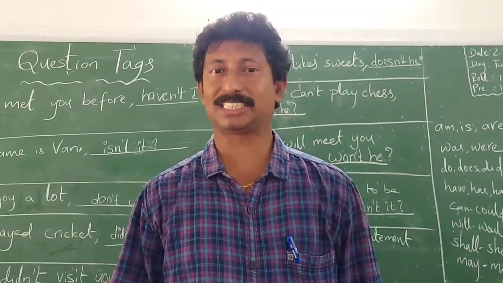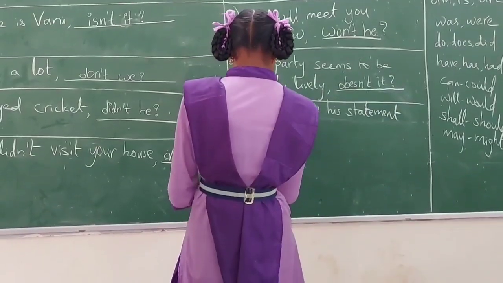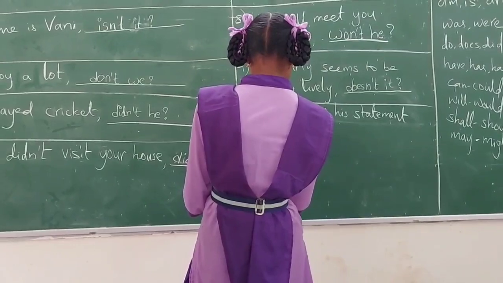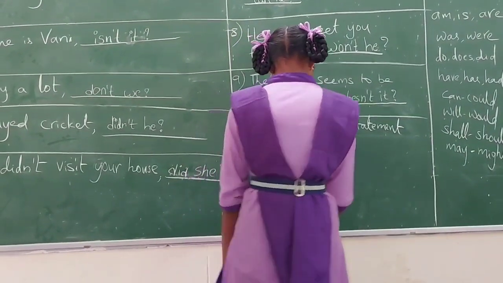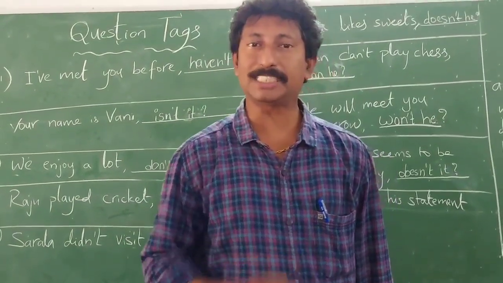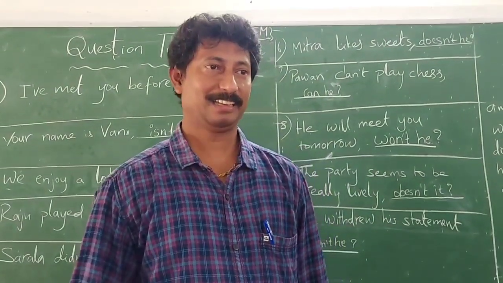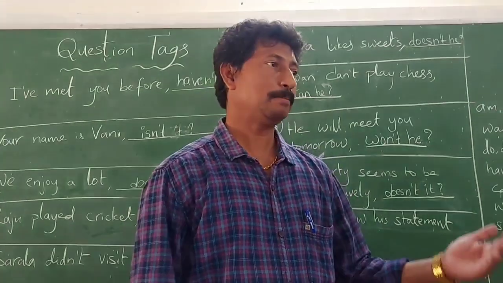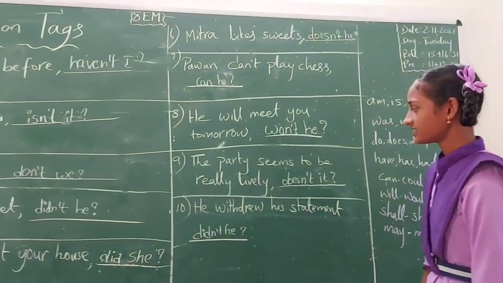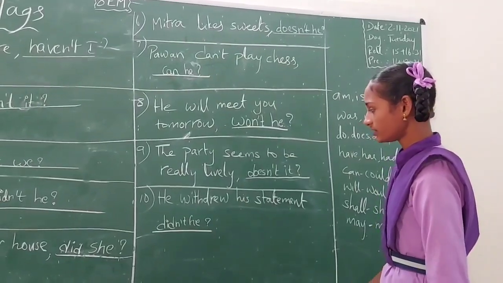And last but not the least, Varalakshmi, please come. He withdrew his statement, didn't he? She has added the question tag, didn't he? Varalakshmi, please explain to all of us. In this sentence, there is the main verb withdrew.